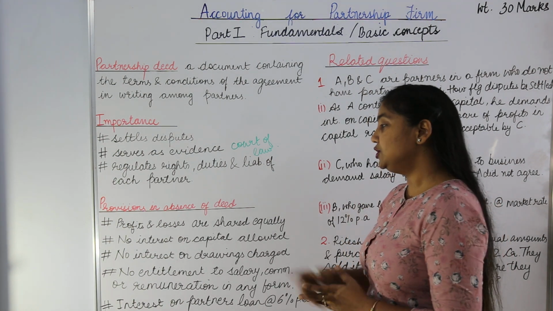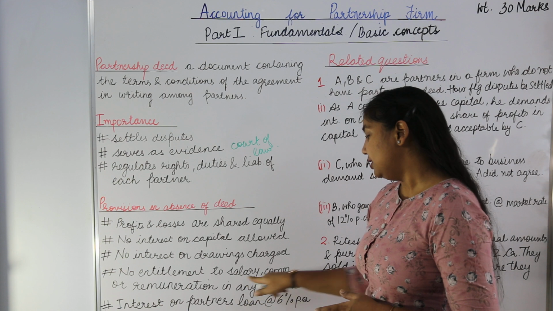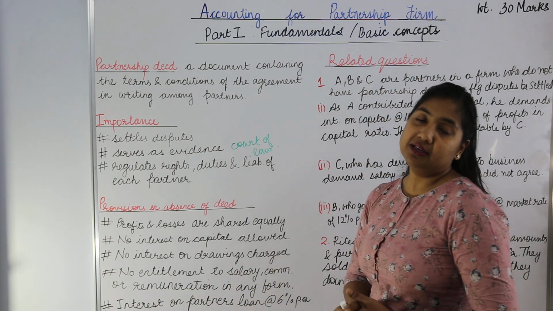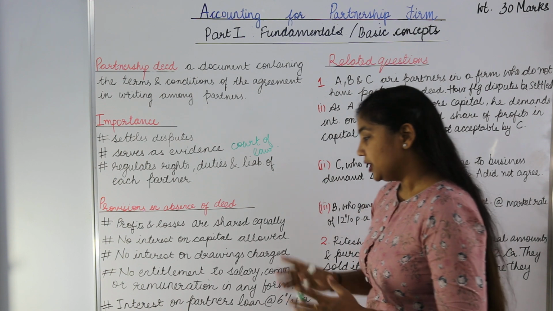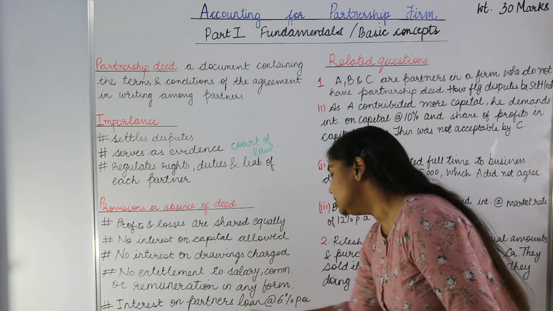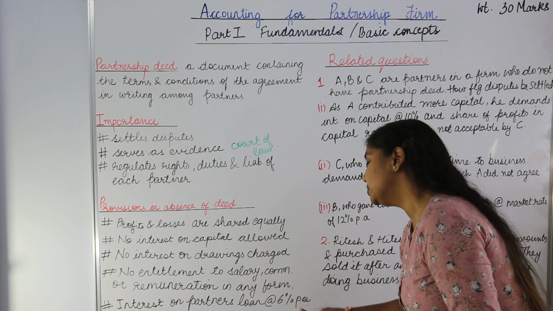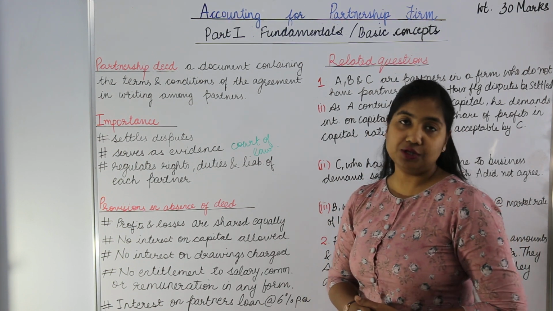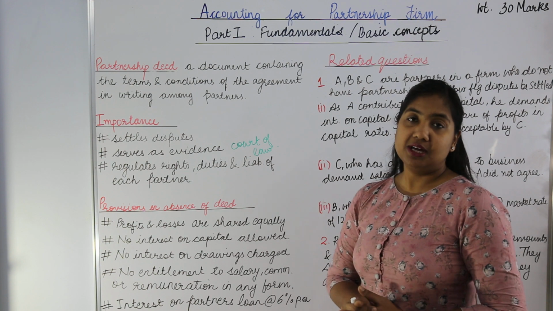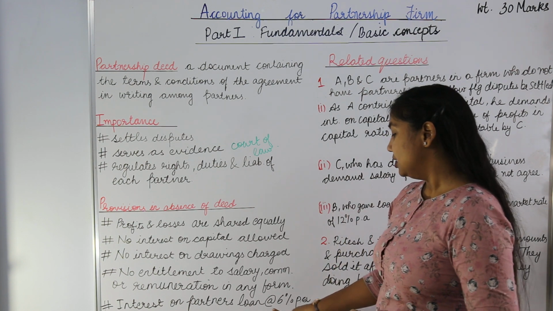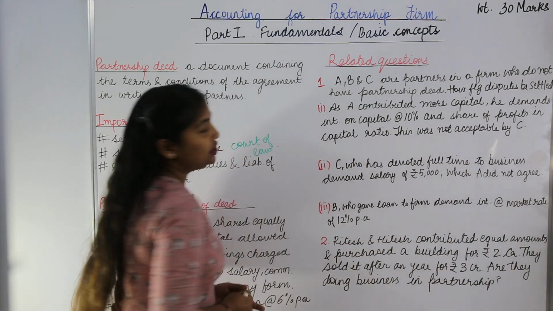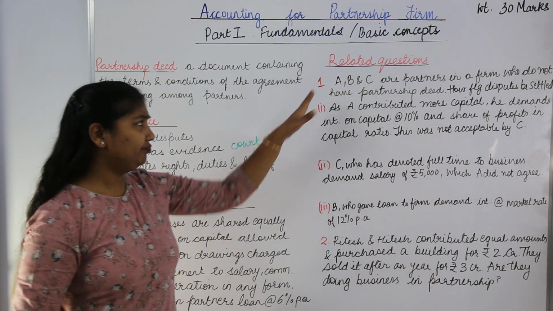In absence of partnership deed, no salary, commission or remuneration in any form will be given to any of the partners. Last one, interest on partner's loan at the rate of 6% per annum. In case the partner has given a loan to the firm, the maximum interest that can be allowed on the loan is 6% per annum. Now, a few questions relating to the topic.